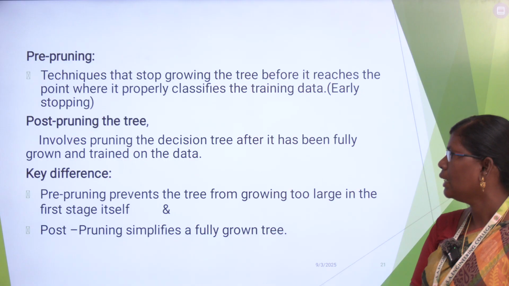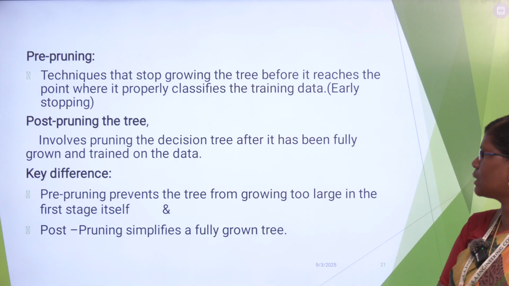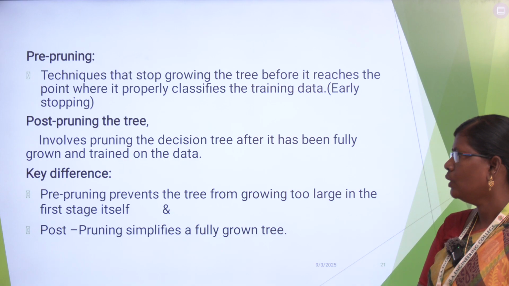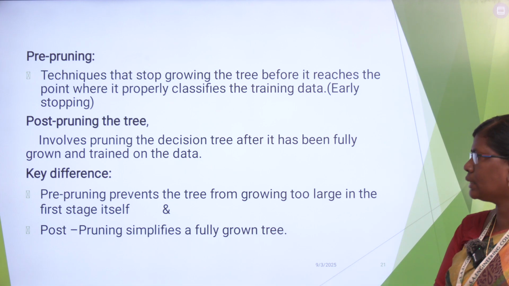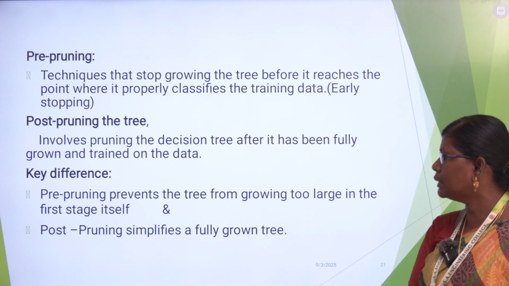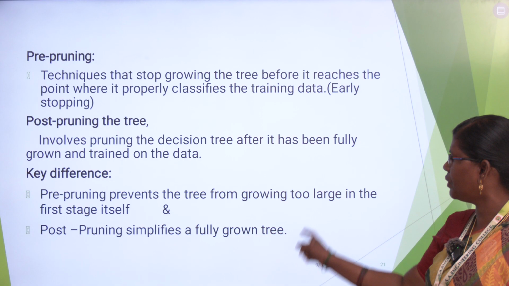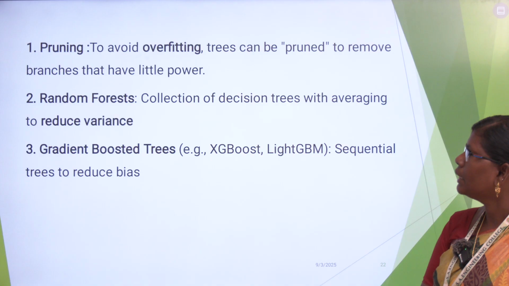Next, post-pruning the tree involves pruning the decision tree after it has been fully grown and trained on the data. So what is the key difference between these two? Pre-pruning prevents the tree from growing too large in the first stage itself, and post-pruning simplifies the fully grown tree, that is, after growing completely.